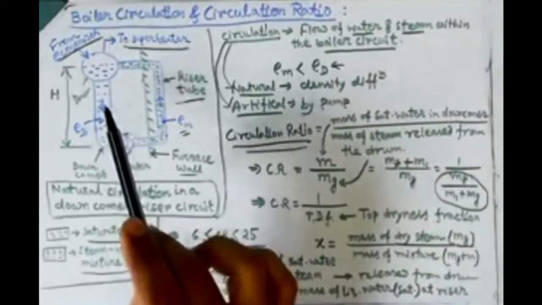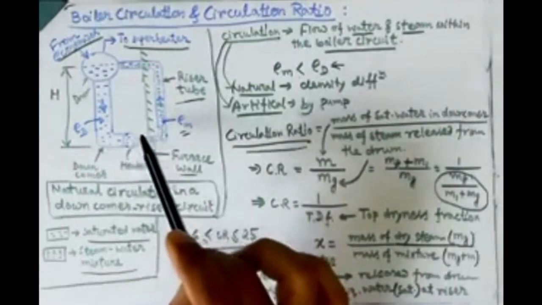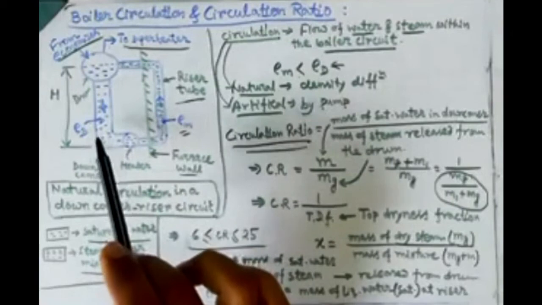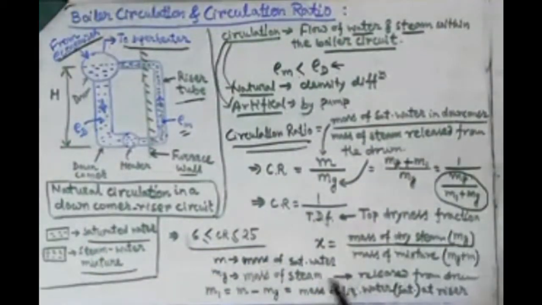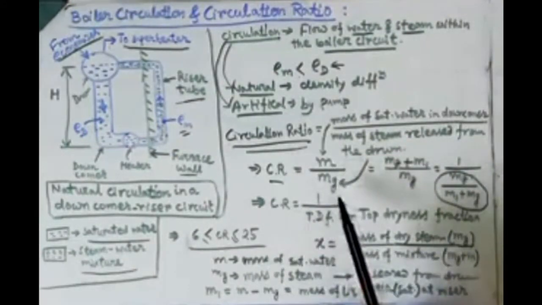If no vacuum is created by releasing the steam, then water cannot come down. If some amount of steam is released from the drum, then some water can come down from the downcomer. So they are very correlated with each other. If we represent the circulation ratio by CR, it can be written as m by mg.